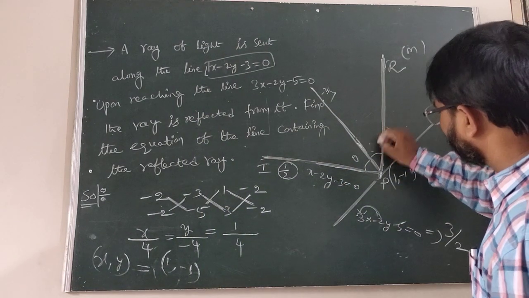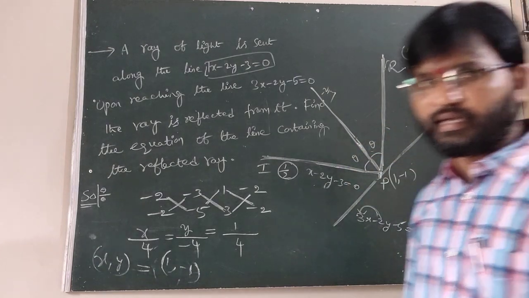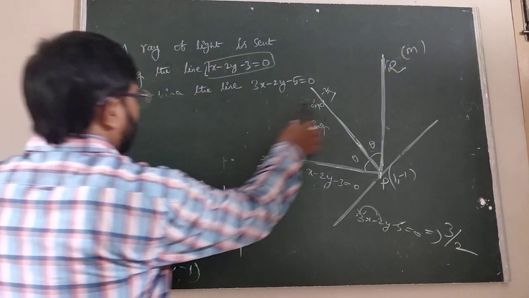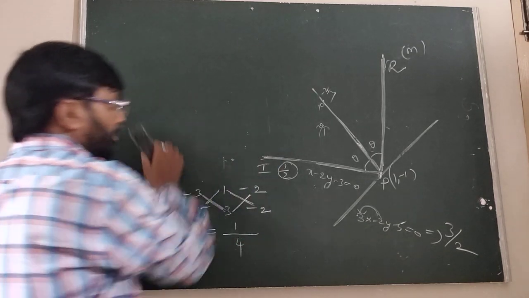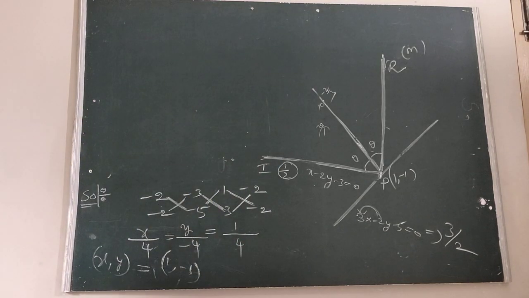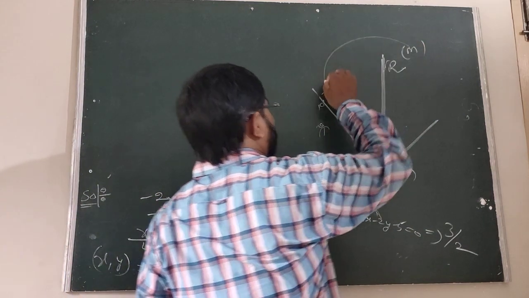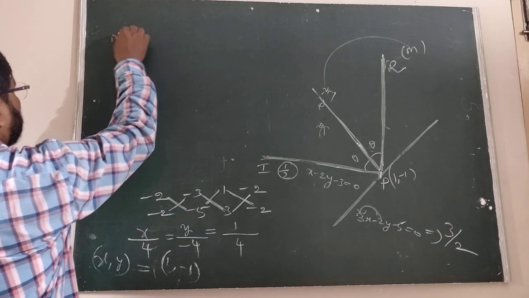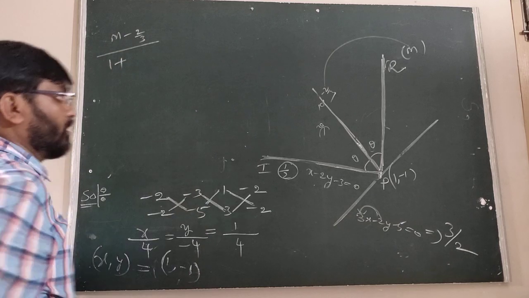Therefore, the angle between them here is theta, and this is also theta. Now we can write that the angles are equal. All of you listen here. We know that tan theta equals (m1 minus m2) by (1 plus m1 m2). First, write it in order: tan theta is m1 minus m2, that is, minus 2 by 3 minus 1 by 2, by 1 plus m1 m2.